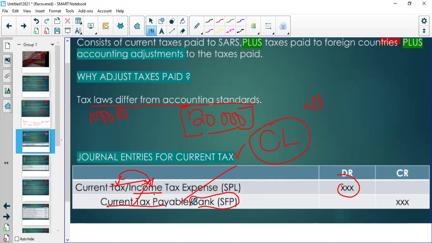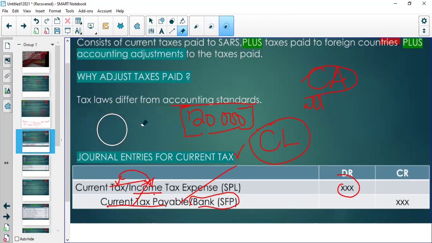Sometimes you can have current tax receivable, and that's a current asset. It's receivable when you, is it receivable? No, because we really don't receive that, but we will have something of an asset when we make a loss, right? But the tax authorities do not really pay us back if we make a loss, because we will make lots of losses, right?